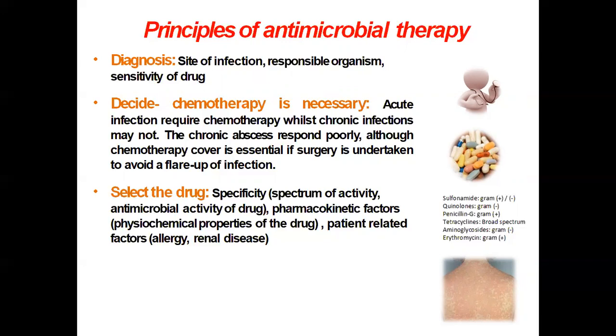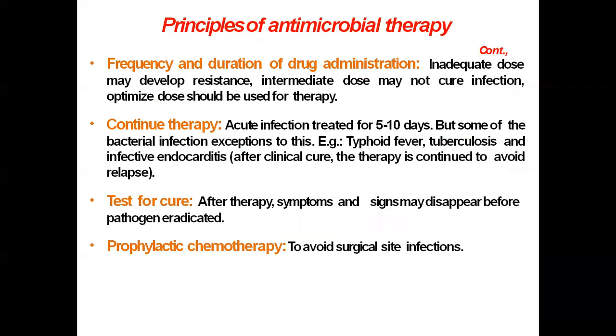Then selection of the drug. For example, for the treatment of some infection, its specificity, particularly its spectrum of activity and its antimicrobial activity, depends upon the pharmacokinetic factors, physicochemical properties of the drug, and patient related factors.